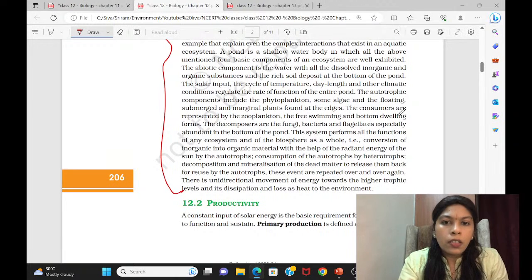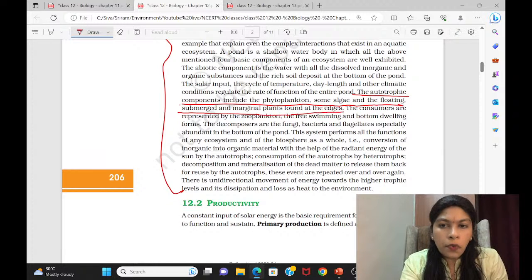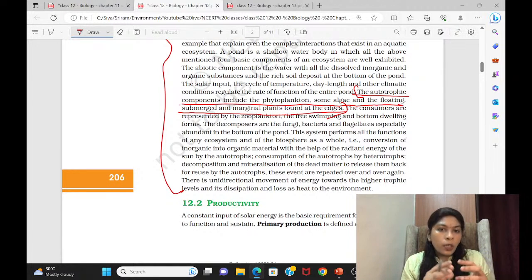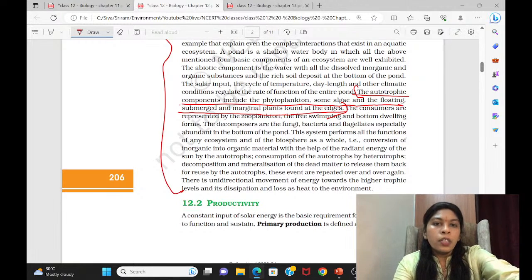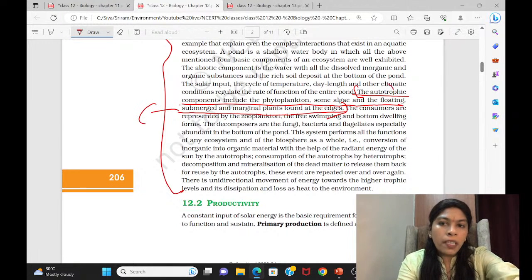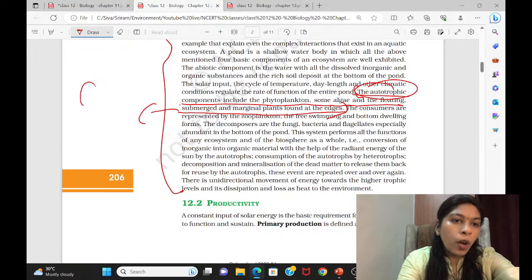Yes. They are giving the autotrophic components. It includes phytoplankton, some algae, and the floating and submerged marginal plants found at the edges. Although there are not sufficient examples and not all of those things are included inside, this topic you can take. You can prepare a note for autotrophs.